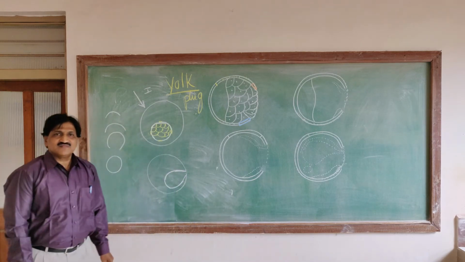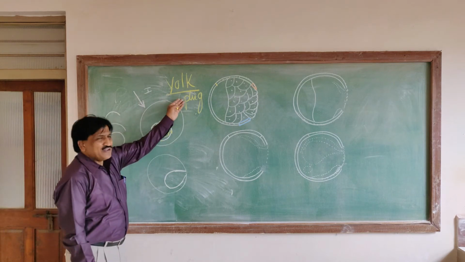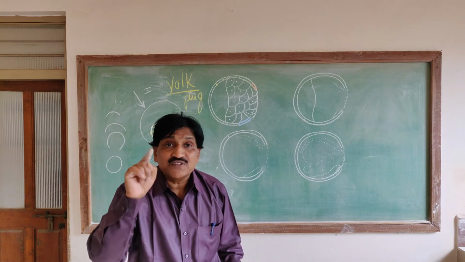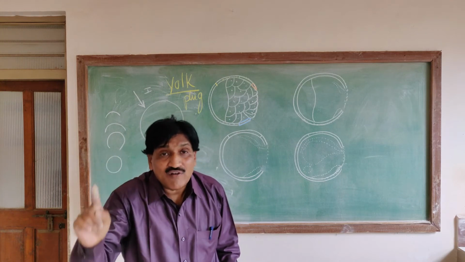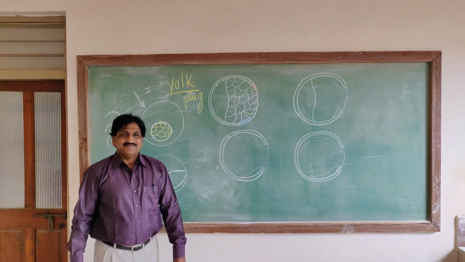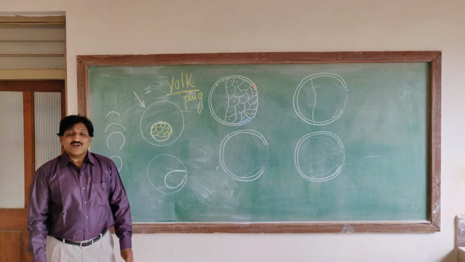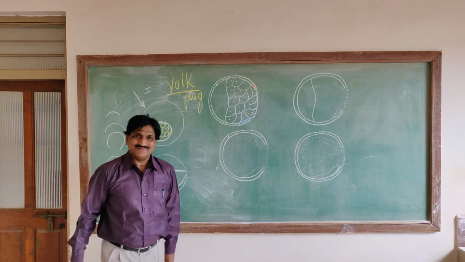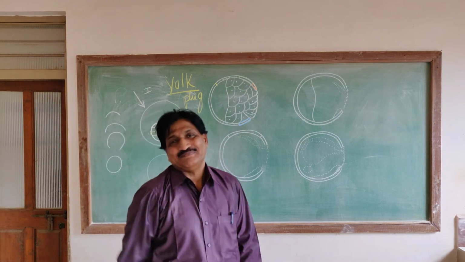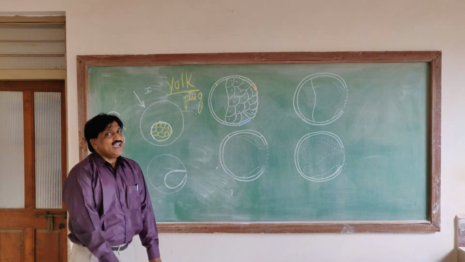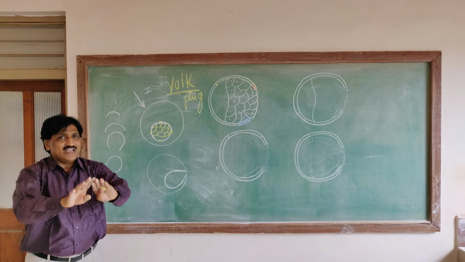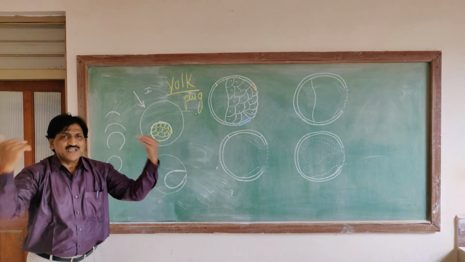What is the feature of this yolk plug? In future it develops into the outlet of the alimentary canal, that is called the cloaca. That's the significance of the yolk plug. The blastopore is a ring-like structure having 4 lips: dorsal lip, lateral lips and ventral lip.